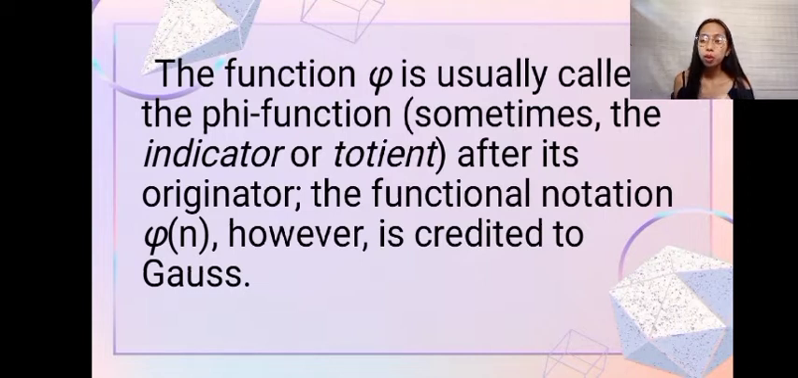So once again, sino yung nag-change ng notation? Okay, very good. It is Gauss during 1801. Sometimes the function is called the indicator or the totient. After its originator, the functional notation phi of n, however, is credited to Gauss. Since siya yung nag-change, of course, credit sa kanya yun.